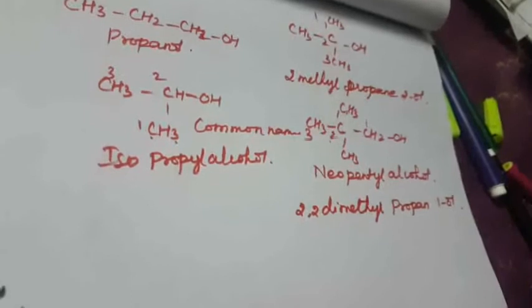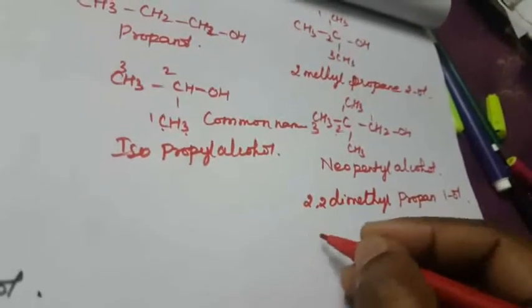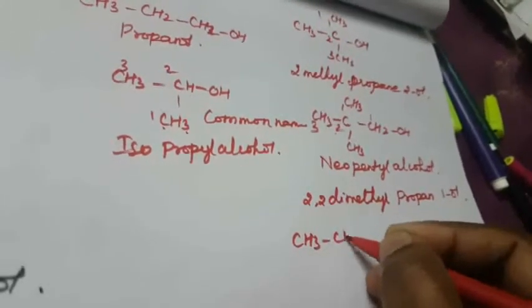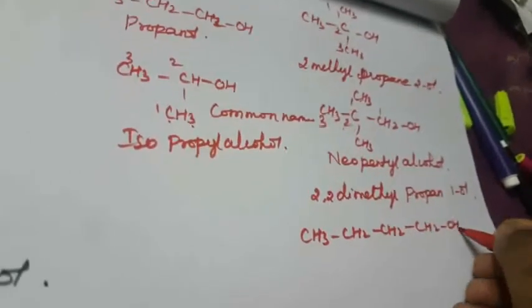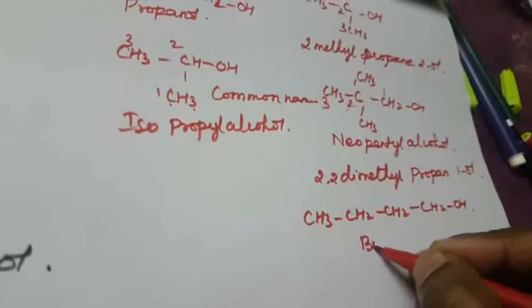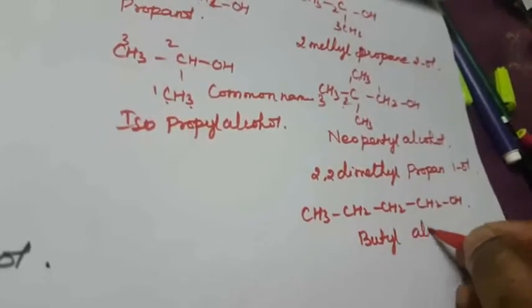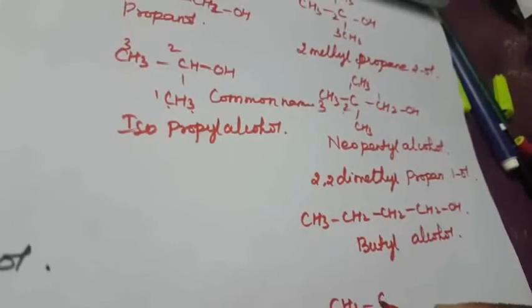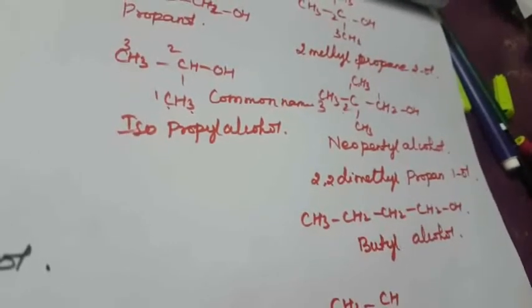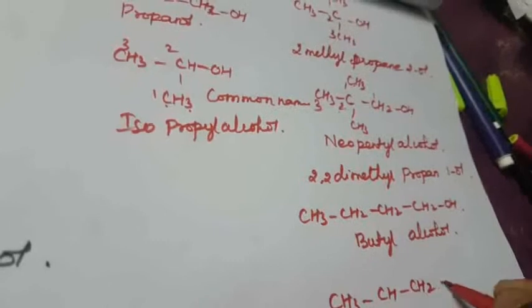Okay, so next one is isobutyl alcohol. This is CH3CH2CH2CH2OH, called butyl alcohol. This can be written as CH3CH(CH3)CH2OH.